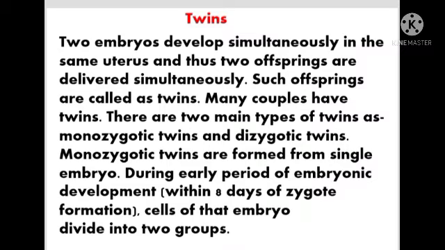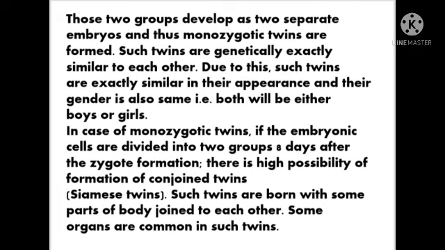What are monozygotic twins? First, mono means one and zygotic stands for zygote. So monozygotic twins are formed from a single embryo. During the early period of embryonic development, that is within 8 days of zygote formation, cells of that embryo divide into two groups. So students, what happens? Those two groups develop as two separate embryos and thus monozygotic twins are formed.